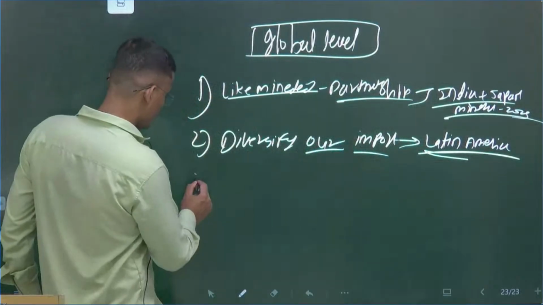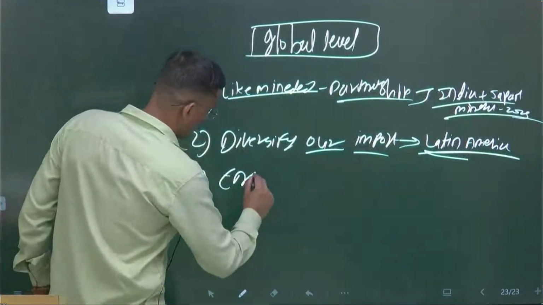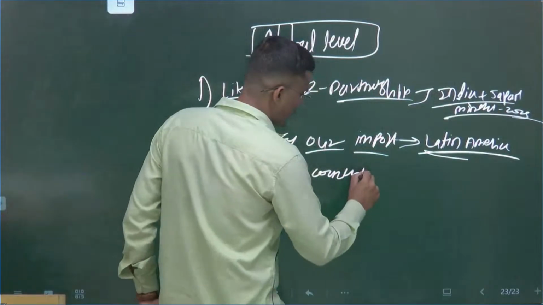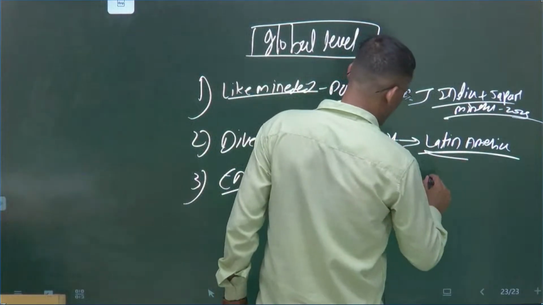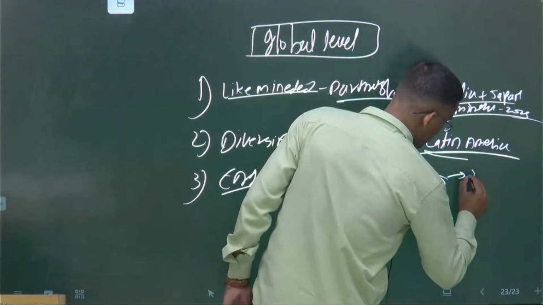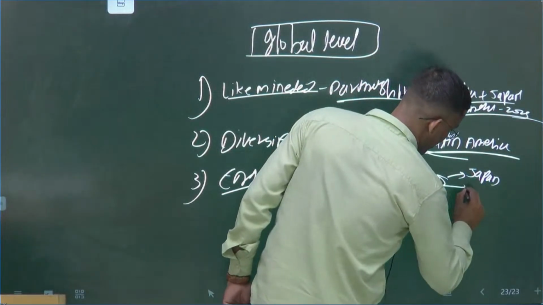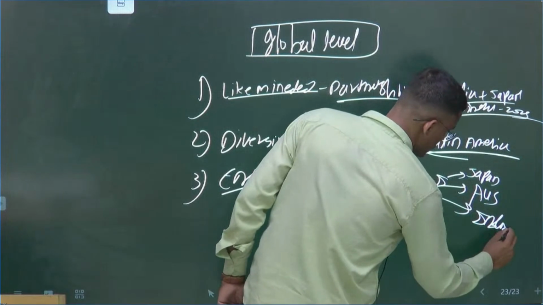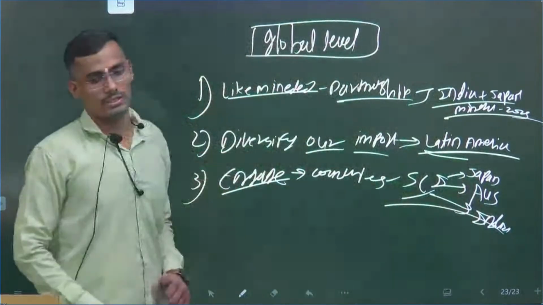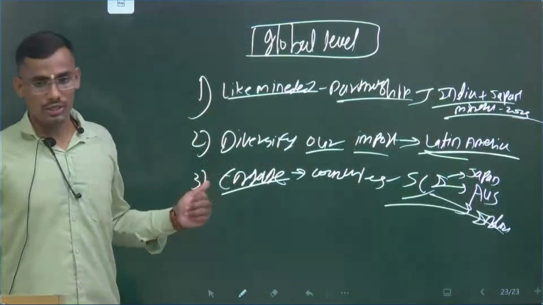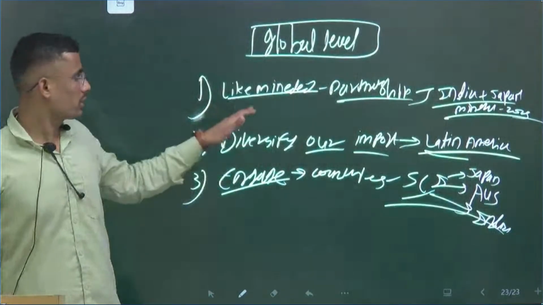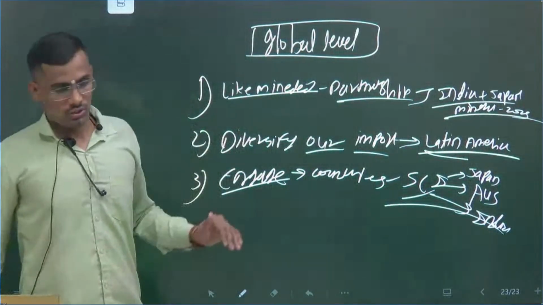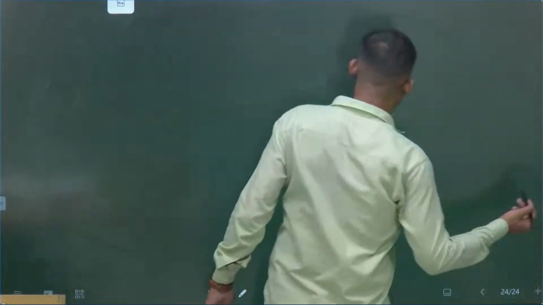Okay, the third one: engage with countries like Australia. We have the supply chain initiative of Japan, Australia, and India. Under this, Australia has very good resources of rare earth metals and everything. So Australia also, in the short term, can support us in supplying these critical minerals. So these will be the global level issues and way forward. This six point is done. So overall, now come to the conclusion.